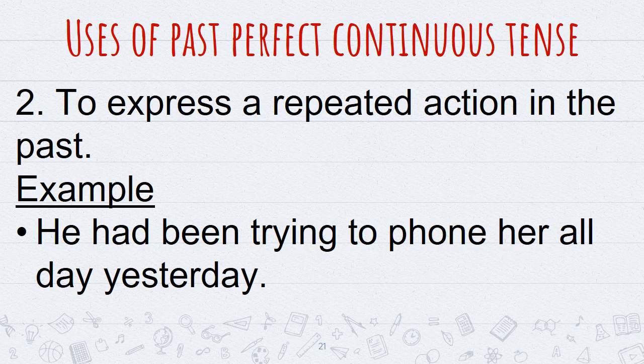The second use of past perfect continuous tense is to express a repeated action in the past. For example, he had been trying to phone her all day yesterday. Here we use past perfect continuous tense.